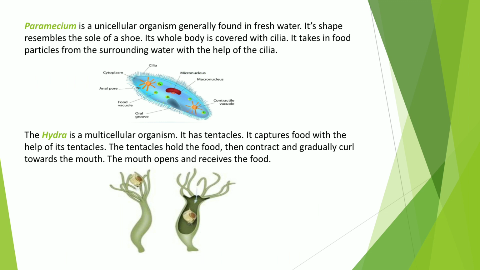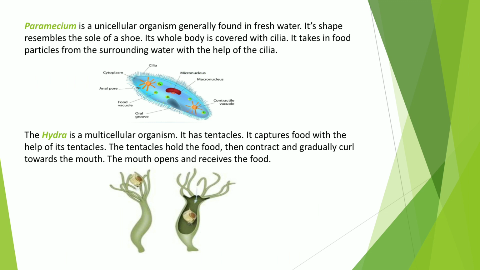Next is nutrition in paramecium. Paramecium is also a tiny unicellular organism. You can see the structure of paramecium. It is a teeny unicellular organism which lives in water. Its shape resembles the sole of a shoe, so it is also called slipper animalcule.